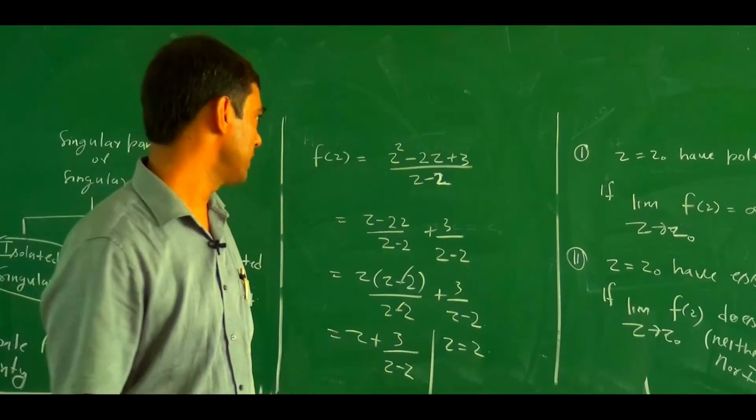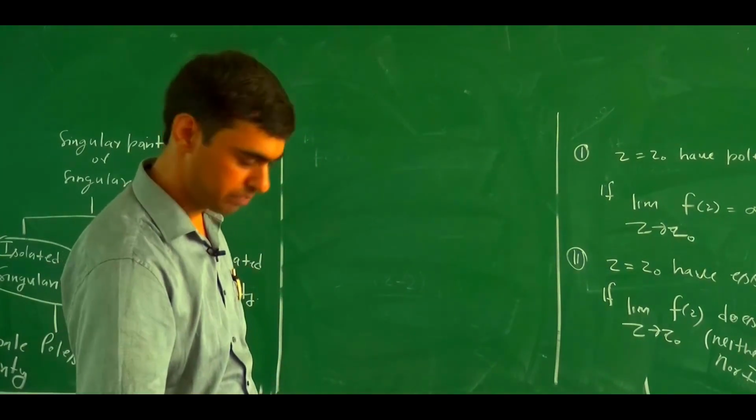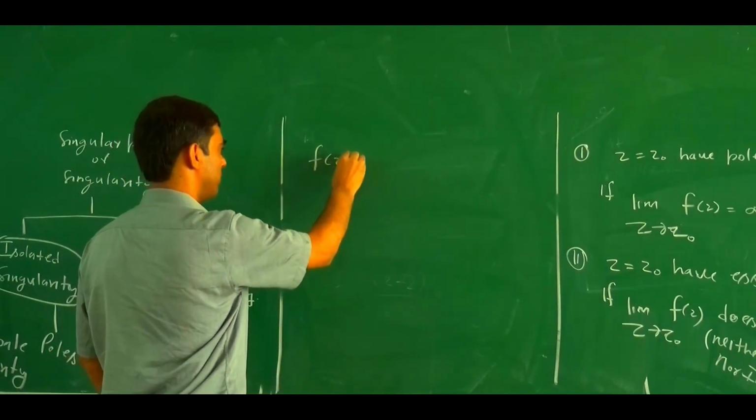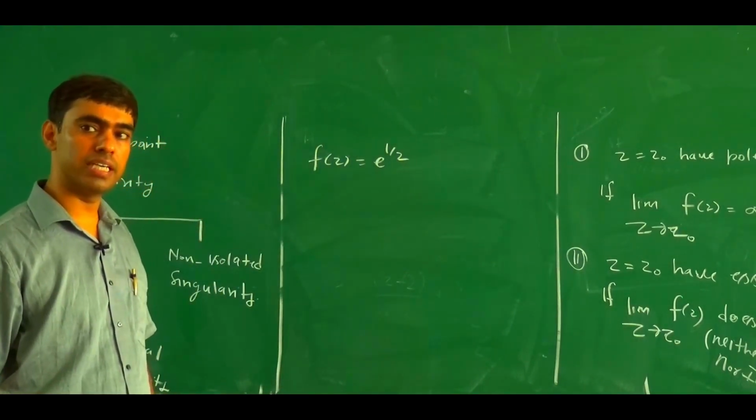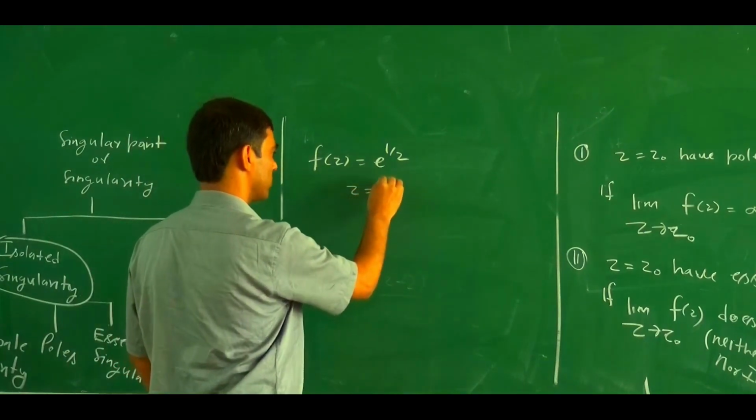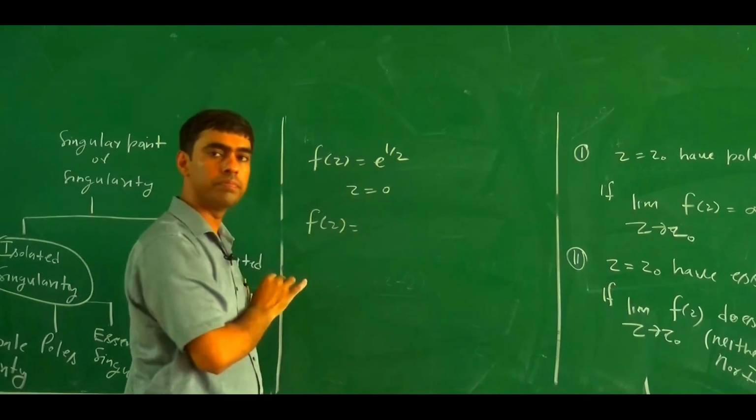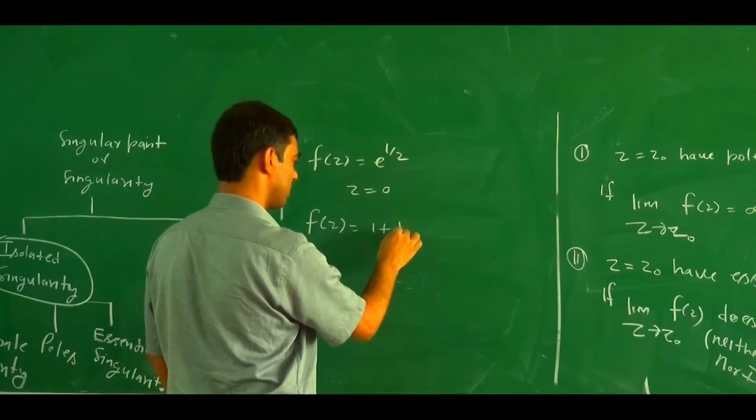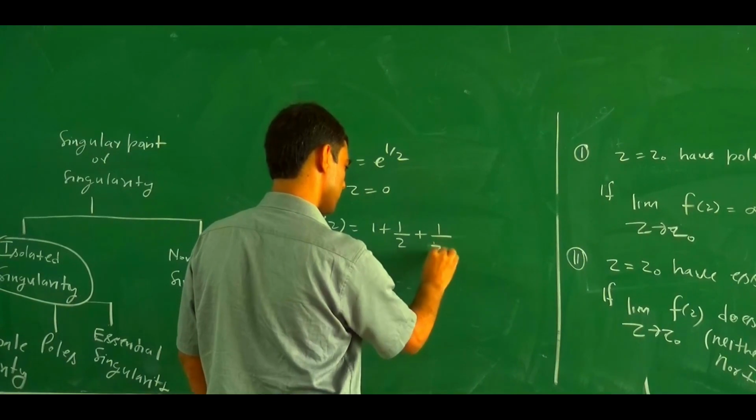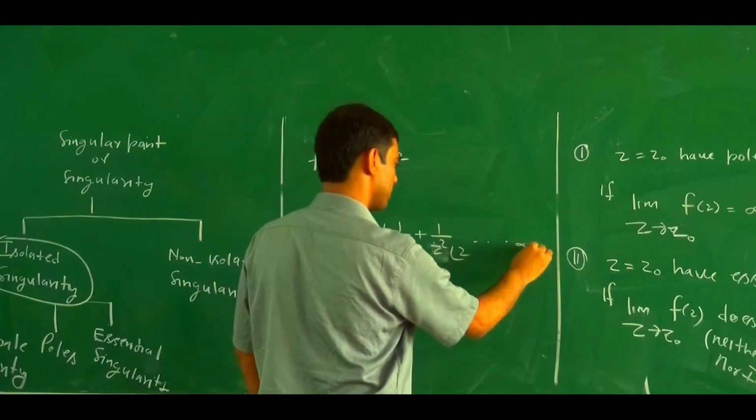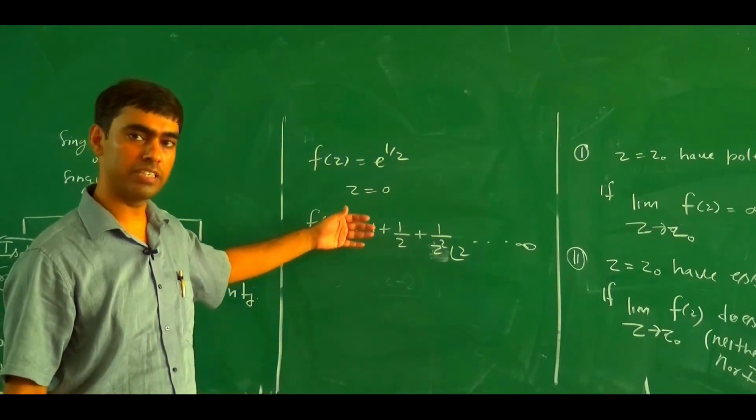The second one is an essential singularity. If we take fz equal e to the power 1 by z, and try to examine the singularity at z equals 0, and expand fz, what will happen here? 1 plus 1 by z plus 1 upon z square factorial 2, and so on. How many terms are there? An infinite number of terms. So in the principal part, there is an infinite number of terms.